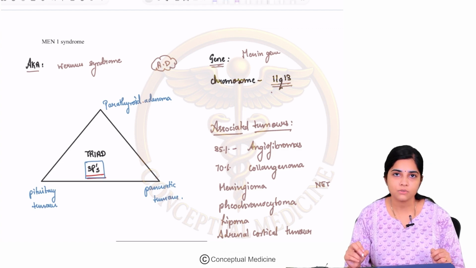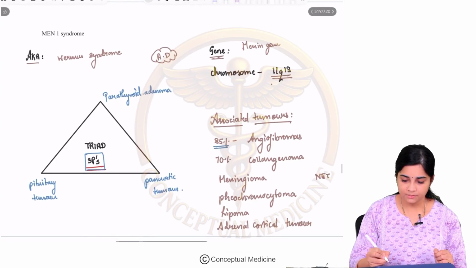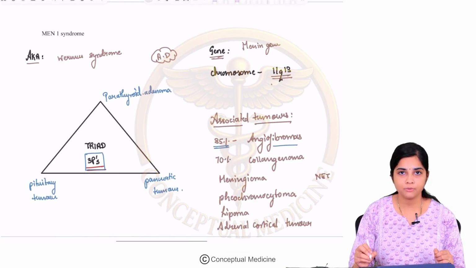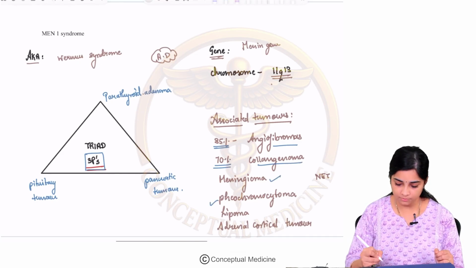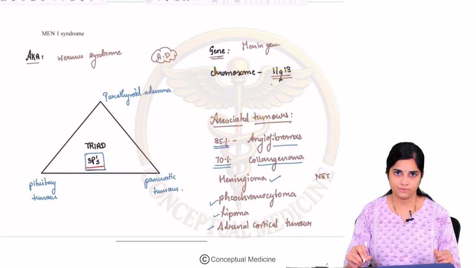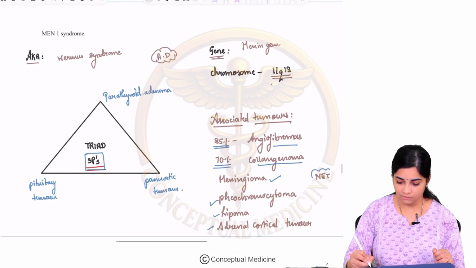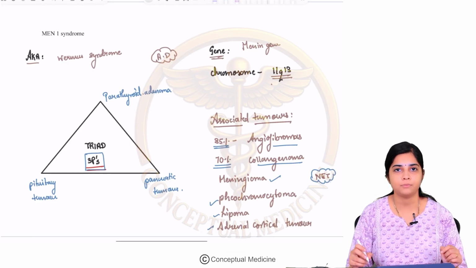What are the other associated tumors which can be seen in Men 1 syndrome? In 85% of the patients, you can find angiofibromas. In 70% of the patients, you can find collagenomas. Then you can have meningiomas, pheochromocytoma, lipomas, and adrenocortical tumors. Many of the times they can also have neuroendocrine tumors.